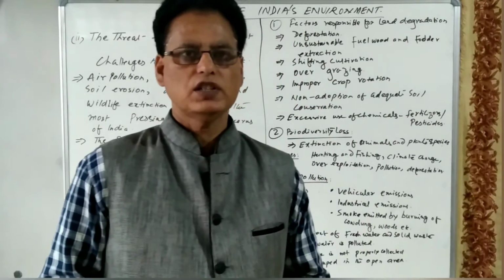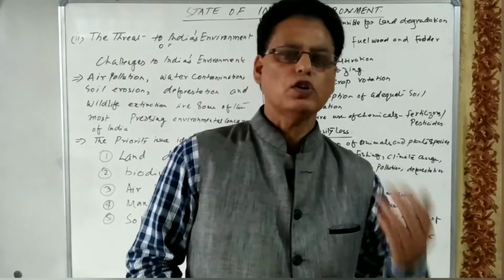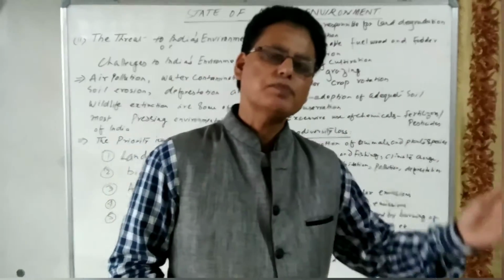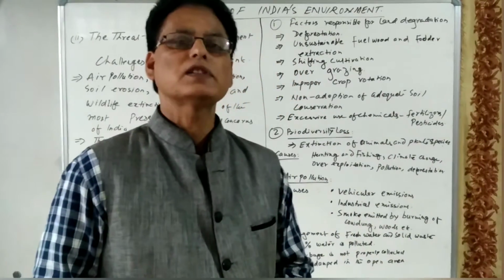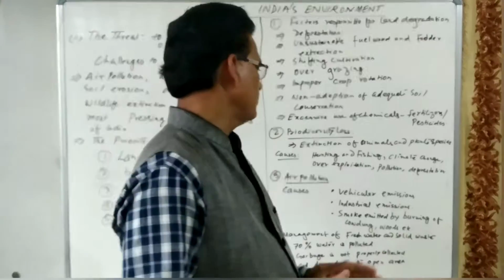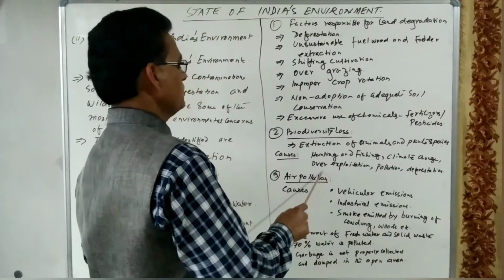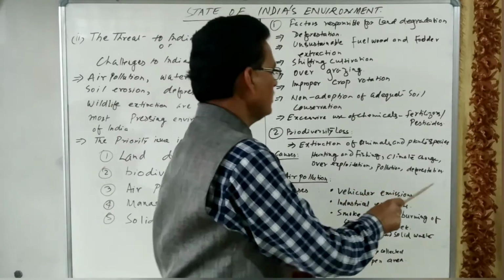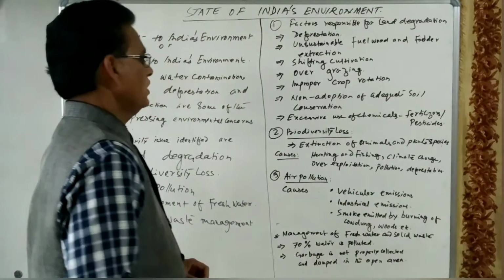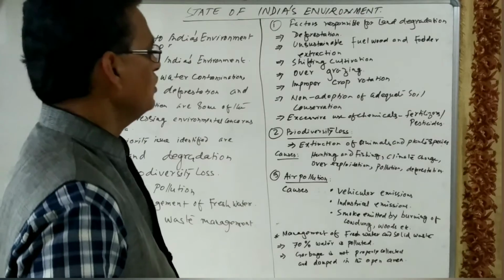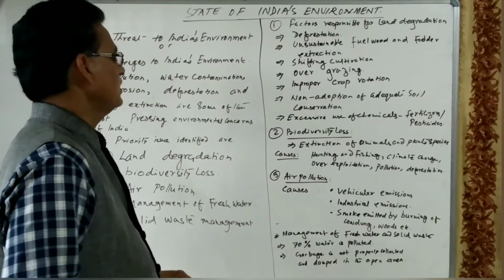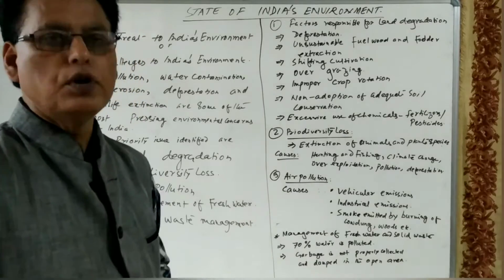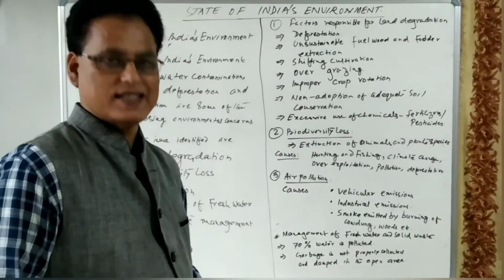Because of climate change the temperature is rising, and because of the rising temperature, different species are facing problems and disappearing from the earth. Over-exploitation, as I told you, then pollution and deforestation are other causes. Because of pollution and deforestation, different animal species, plant species, and birds become extinct.